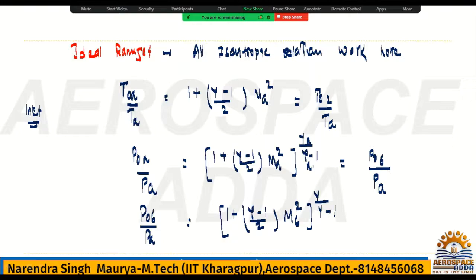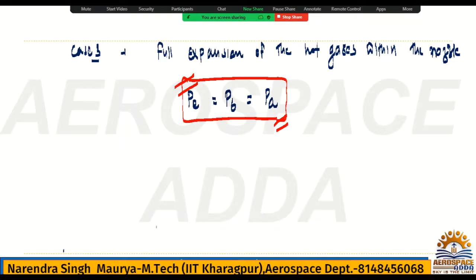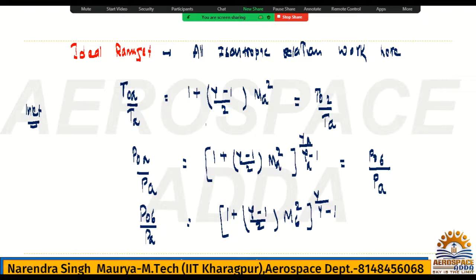Because inlet will be air. But P naught 6 is the exit. Yes or no? This P naught 6 is the exit. I can say this P naught 6 by PA, or you can say PA is also PE. Check here, PA is also PE. So there should not be any confusion. Whatever I have written P naught 6 by PA, this is also P naught 6 by PE. There should not be any kind of confusion.